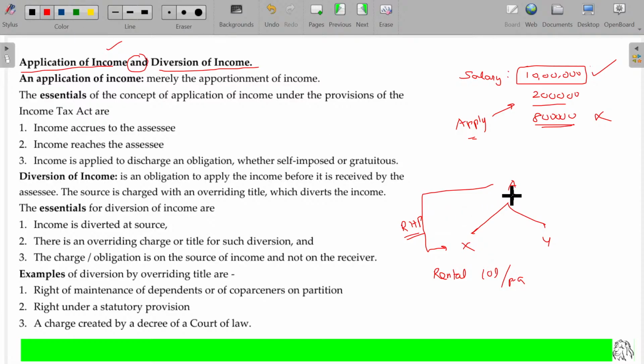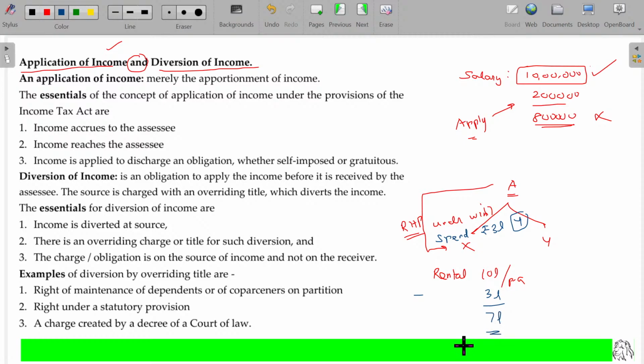So this residential house property is given by A to his son X under the will, and the same will states to spend rupees 3 lakhs for your brother Y. Now what happens? I have to give 3 lakhs to Y. I get 7 lakhs now.